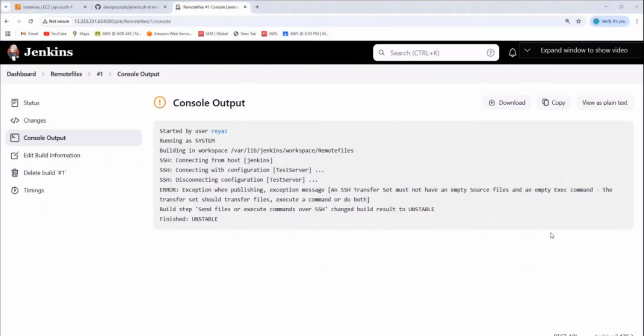Yes, you can add multiple files. Can we add multiple SSH servers in Jenkins? Why not? Yeah, you can add, no problem. Right? So here, what I did, I purposefully ran that build.